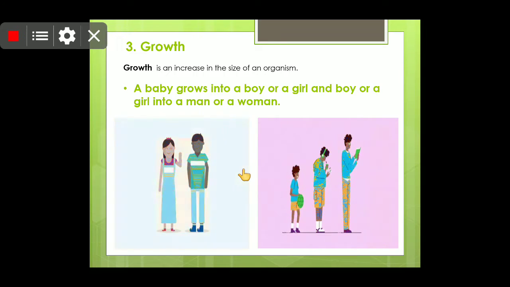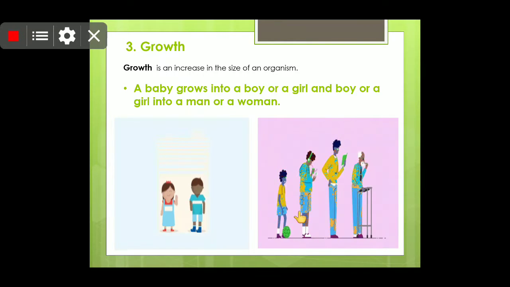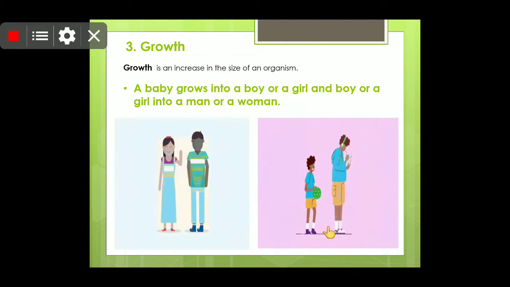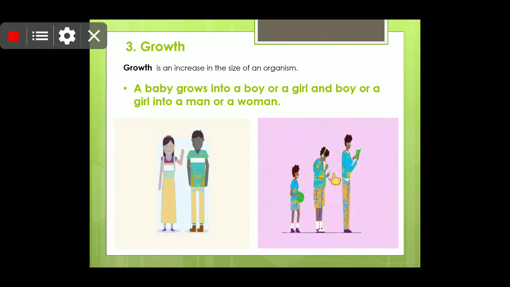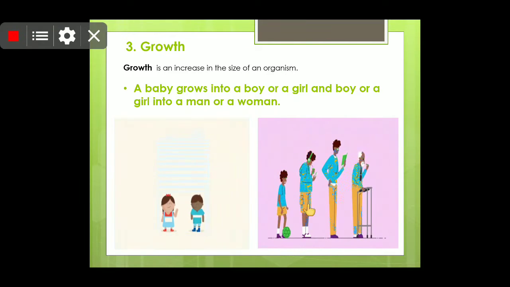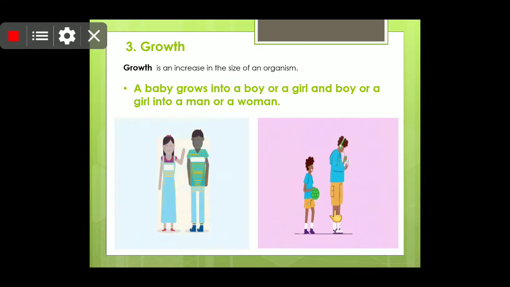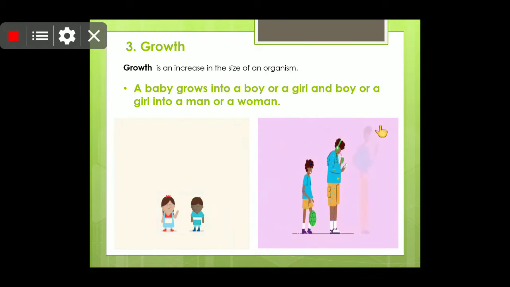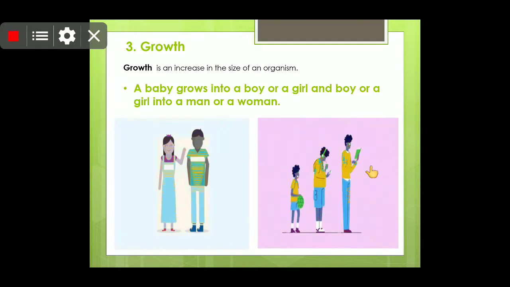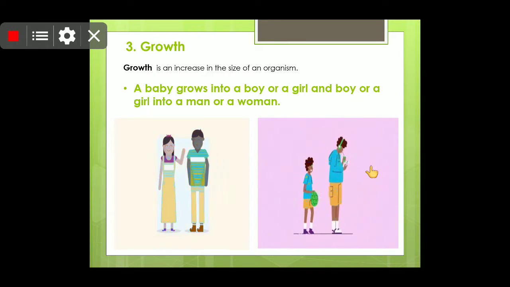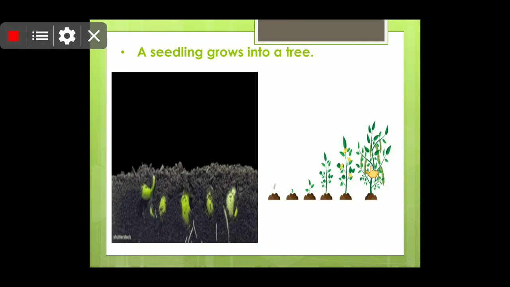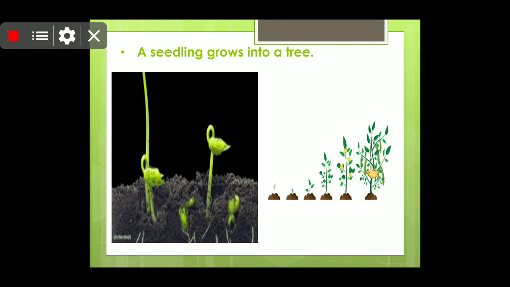You can see in this video that this boy is getting young, he has turned into a boy and then an adult, and then finally he reaches a certain age, above 55 or 60, and he becomes an old man.